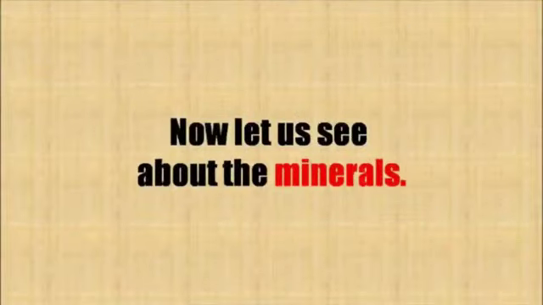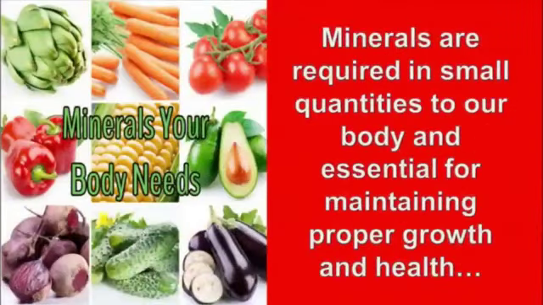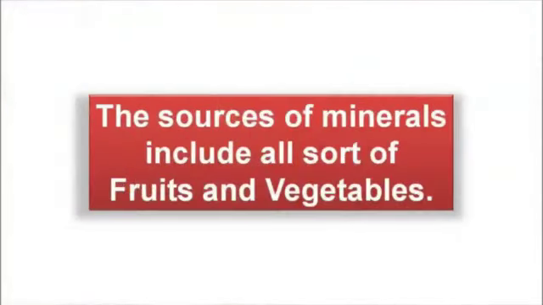Now let us see about the minerals. Minerals are required in small quantities to our body and essential for maintaining proper growth and health. The sources of minerals include all sorts of fruits and vegetables.